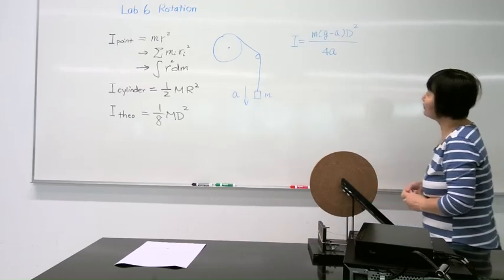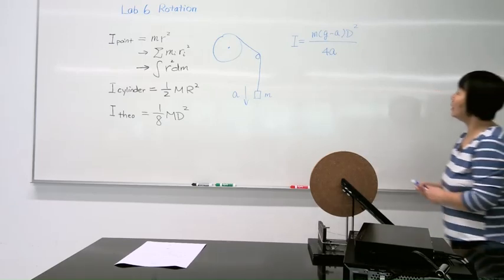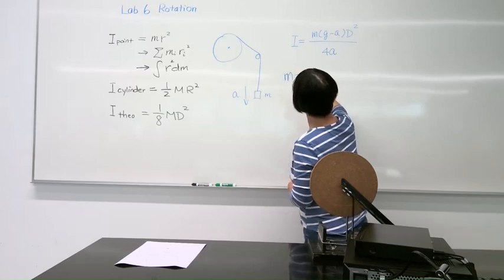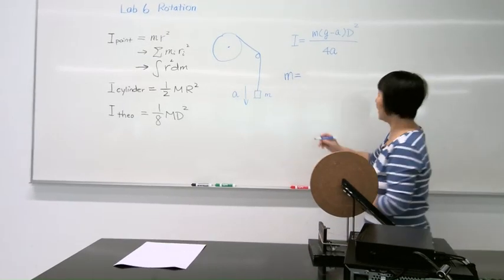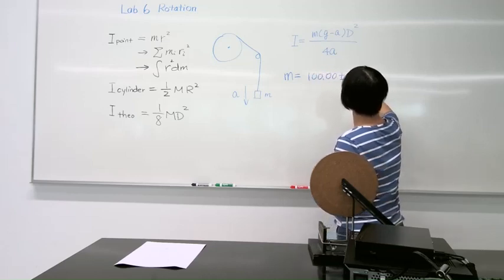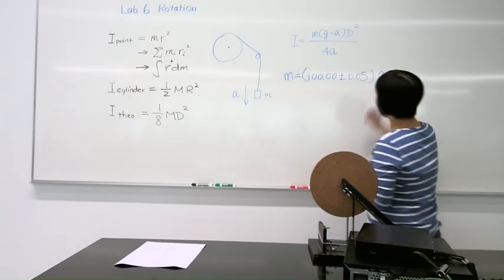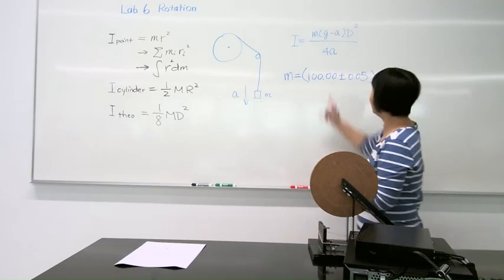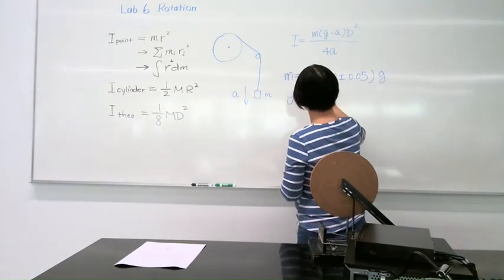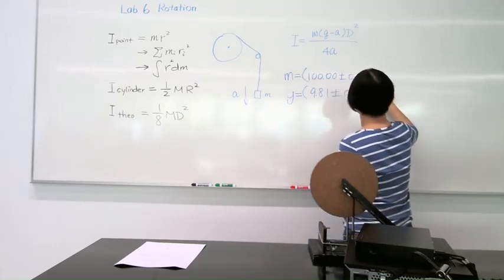Okay, so we look at these two methods, what we need to measure. This little mass will be given. We're going to use a 100 gram mass. So M is 100 grams, value and uncertainty. Gravitational acceleration, we're going to use the value that we have been using.